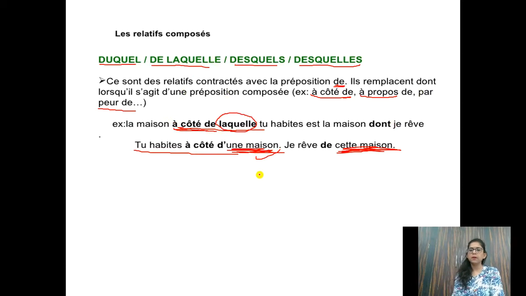So we have joined two sentences. We have changed une maison, a house, into la maison, the house beside which you live is the house of which I dream.